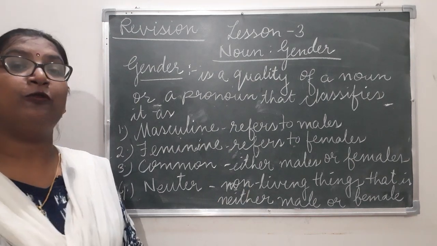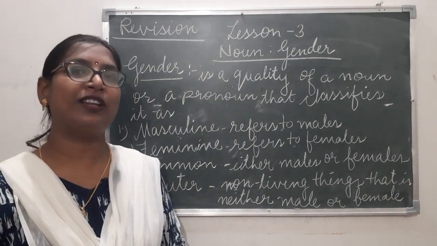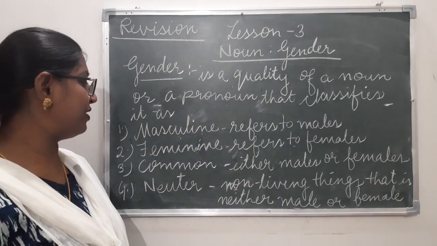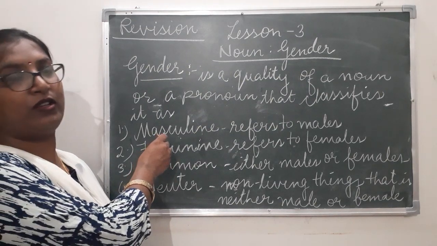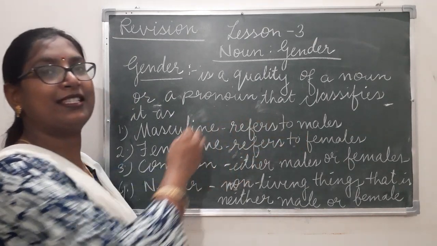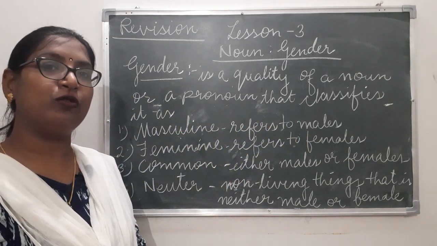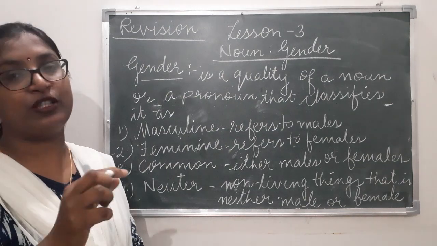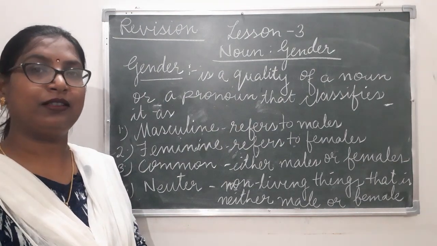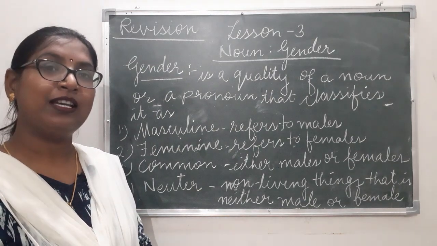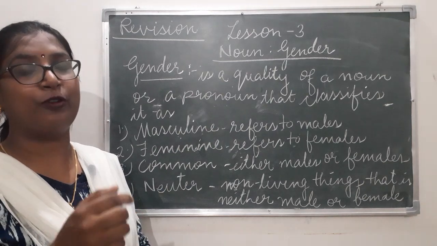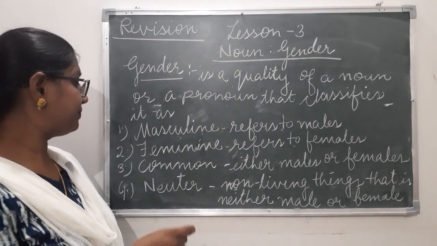There are 4 genders in English language. The first one is masculine gender. Masculine gender refers to males. It tells us that the noun is male. For example, man, boy. These words tell us about the masculine gender.